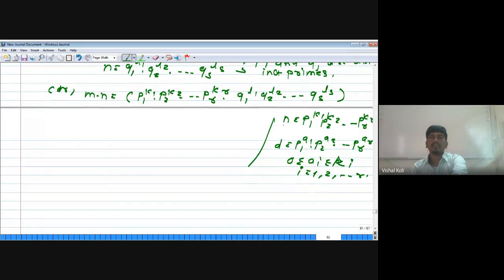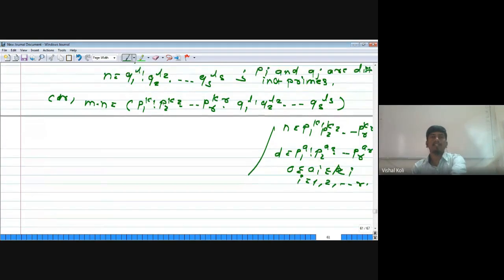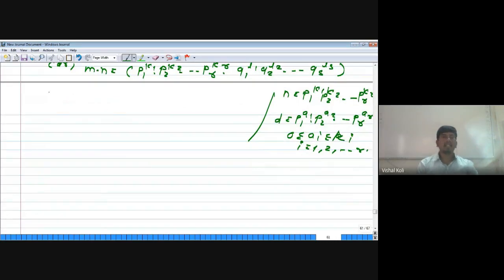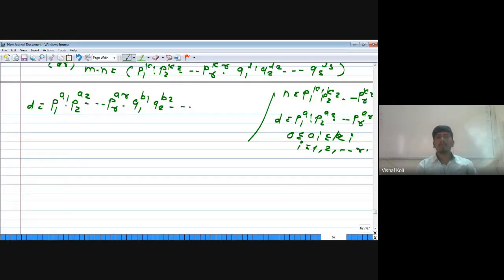As the pi's and qj's are distinct primes and m into n has this form, any divisor d of m into n takes the form p1 to the power a1 into p2 to the power a2 up to pr to the power ar into q1 to the power b1 q2 to the power b2 and so on up to qs to the power bs, which is from this theorem.